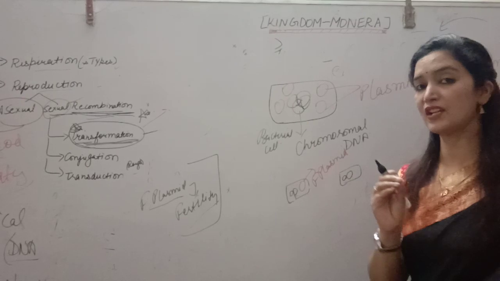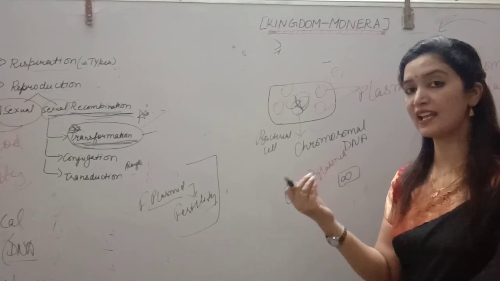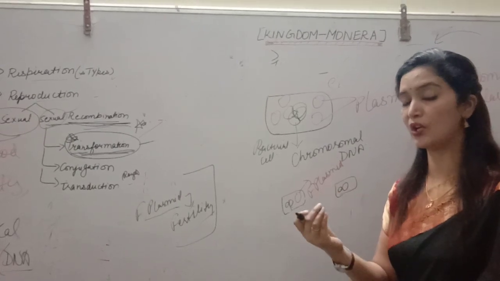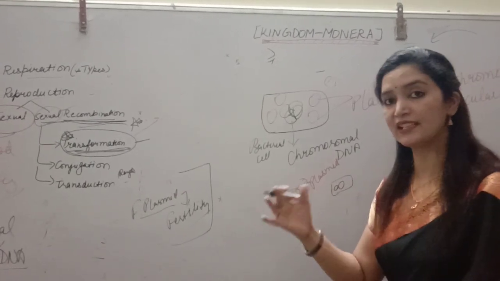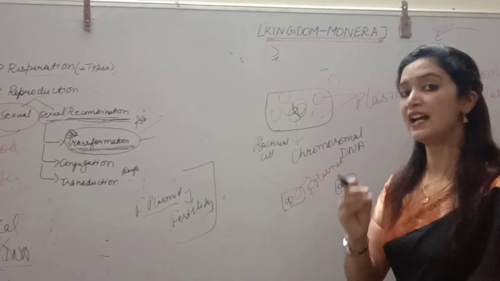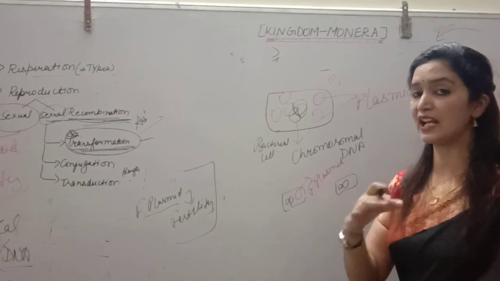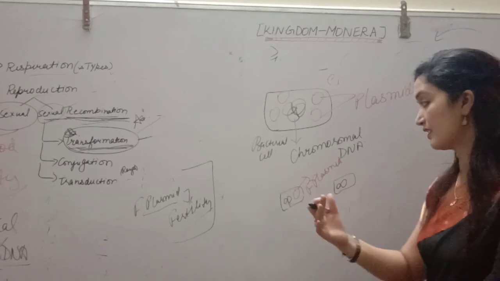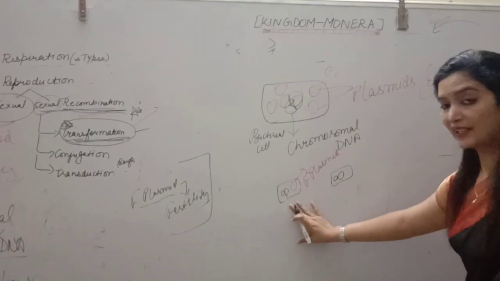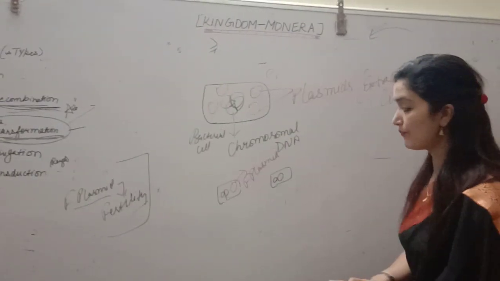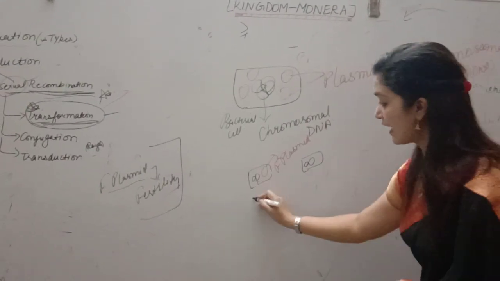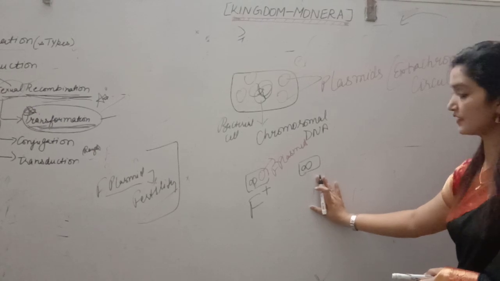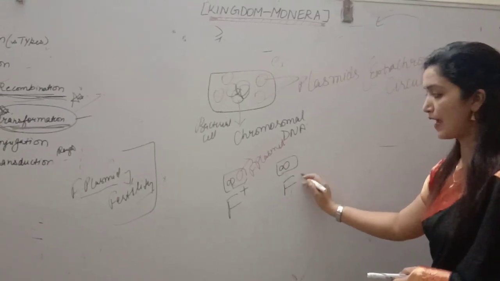We have discussed in our last lecture that some small hair-like structures are present that are called pili, that may be long, that may be small. Small ones in virulent bacteria help in attachment to the host surface, and the longer one is called sex pili, that helps in sexual recombination in the bacterial cell. So the bacterial cell that has this F plasmid is called an F positive bacterial cell, and the bacterial cell that doesn't have the F plasmid is called F negative.